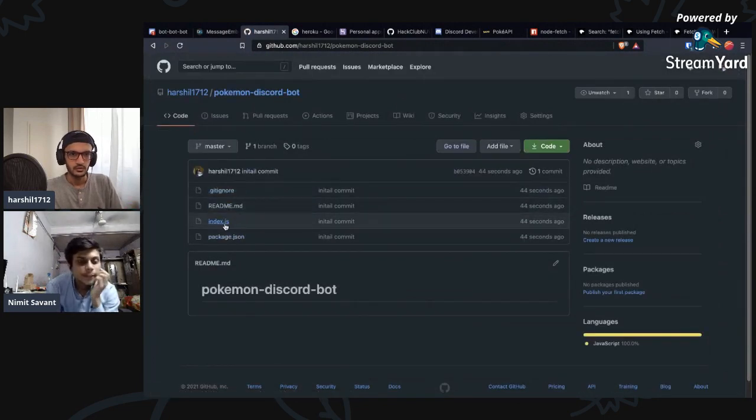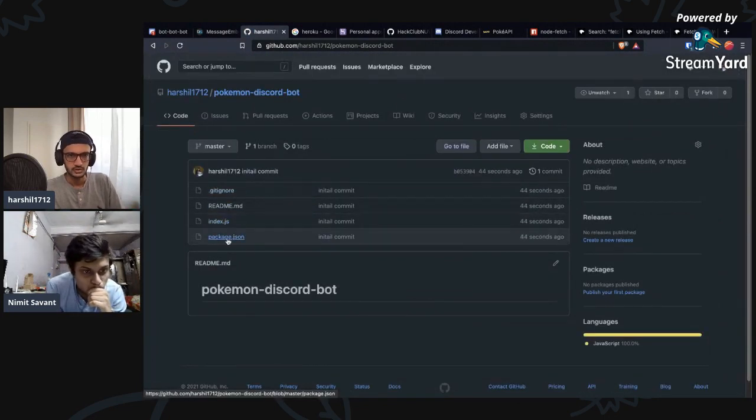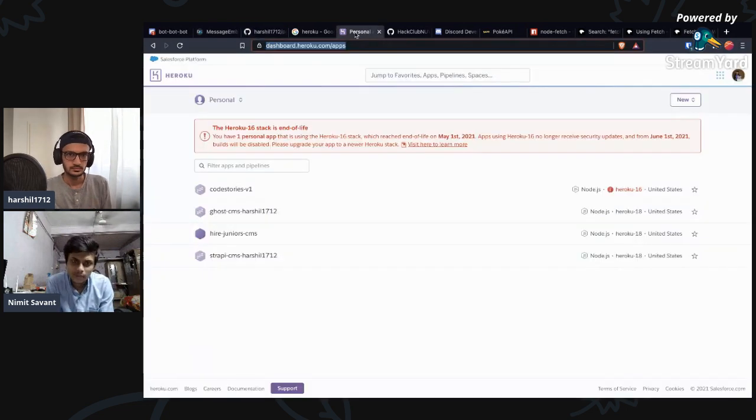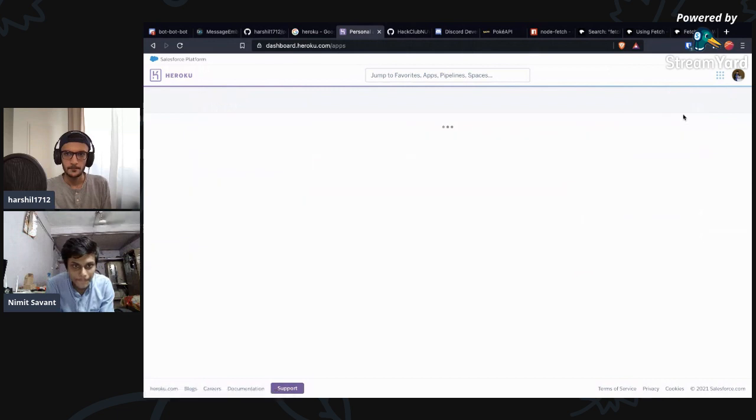All right, we got git ignore, we got index.js, package.json, and we don't have our env in here. This is good. So we have our bot project up on GitHub. So how do we deploy it with Heroku? Amazing. Let's go to Heroku and make an app actually. New, create new app.